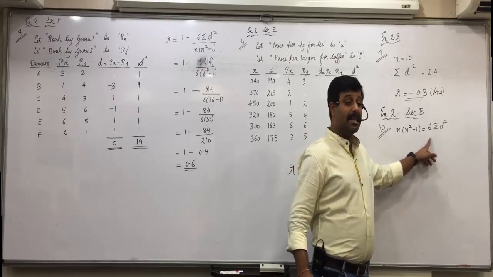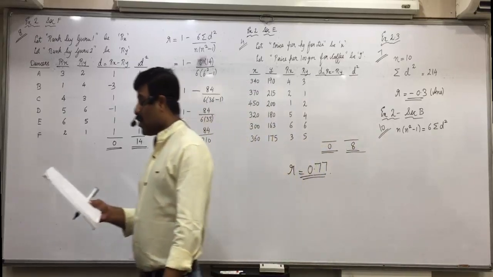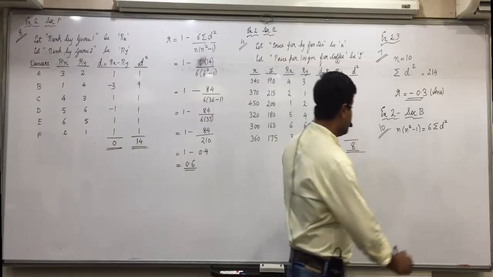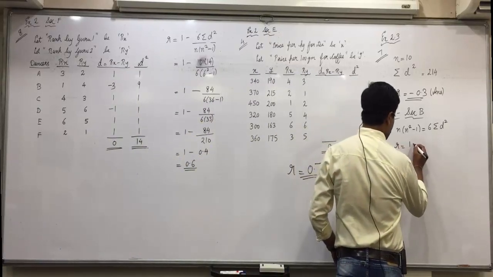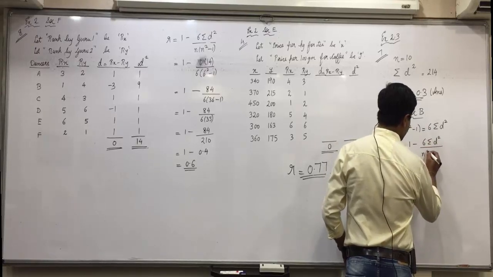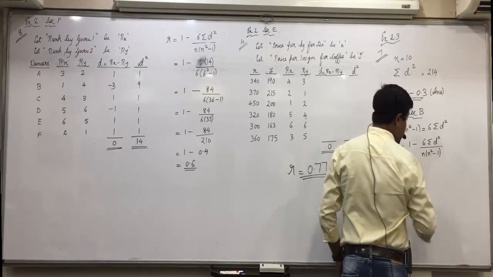Raise your hand who did not understand this language. Then find the value of r. Simply apply the formula and substitute. Let r equal 1 minus 6 sigma d square upon n into n square minus 1.